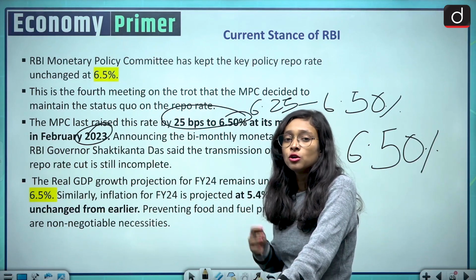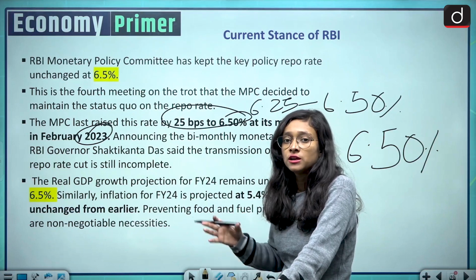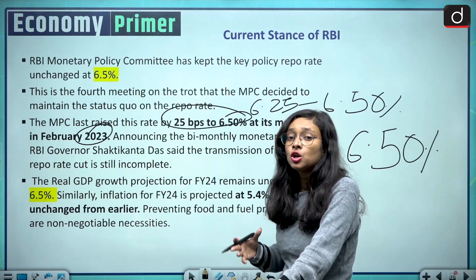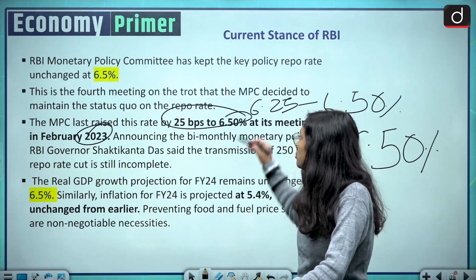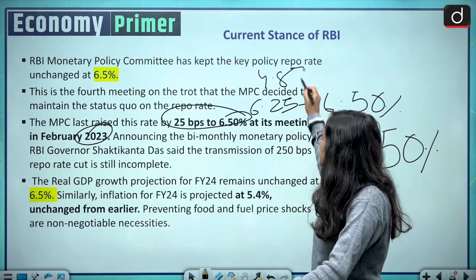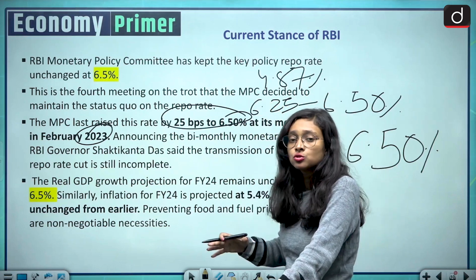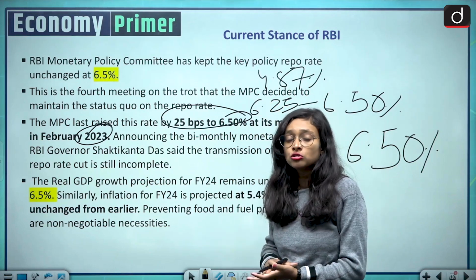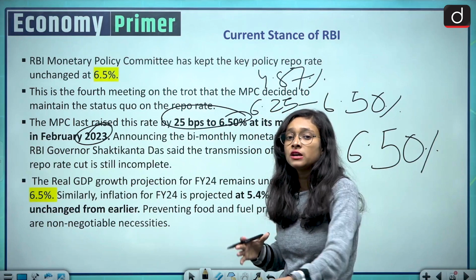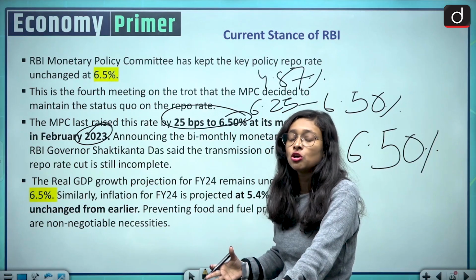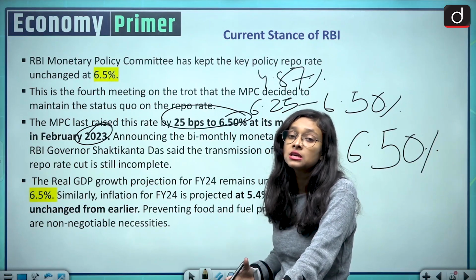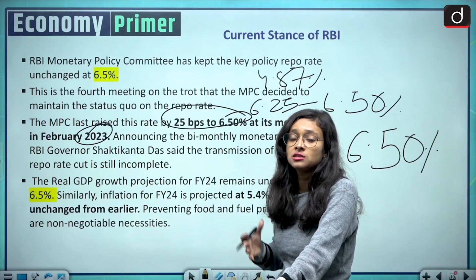Because RBI wants to have control on inflation, and right now we have hit the lowest inflation target, which is 4.87%. So RBI does not want any disruption in this kind of data, and it wants that there should be control on the inflationary measures, and the food and fuel prices should not be increased. So in order to maintain the food and fuel prices, RBI is not going to change its stance,